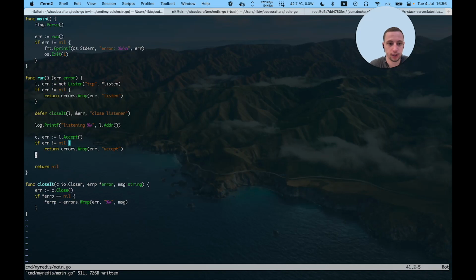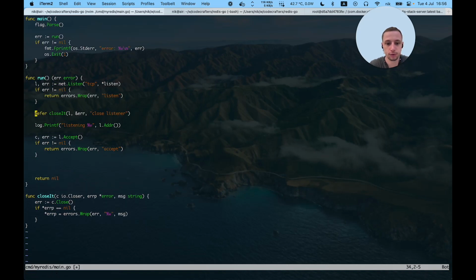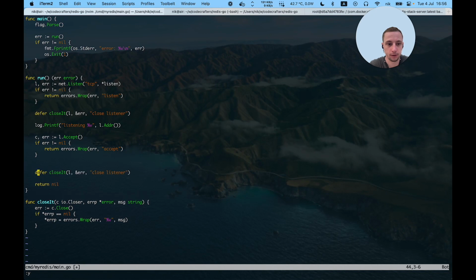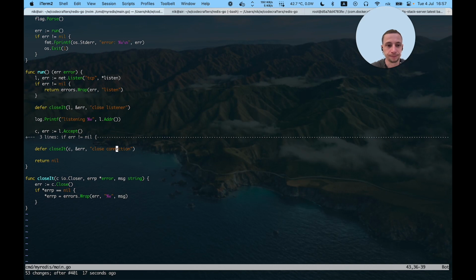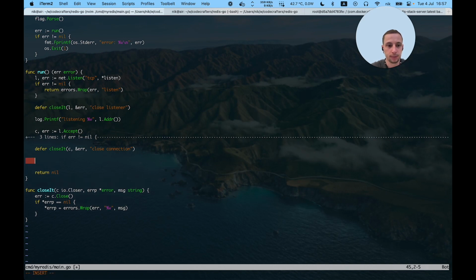First of all, we'll take a connection, and as soon as we've got some resource, we need to release it immediately with defer. Let's do it. Close connection. And we also add a message to our error, so when it happened, we know what happened exactly. Not just some file not found or could not be created or something, but the exact steps, how it happened, and probably why. The next step is to read command, and we'll need a buffer for that.